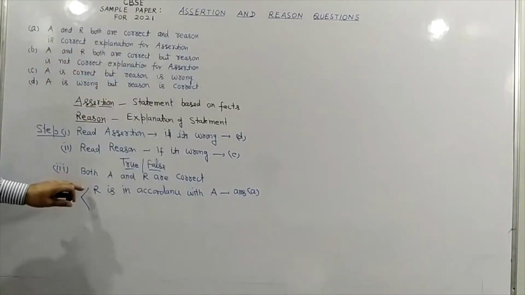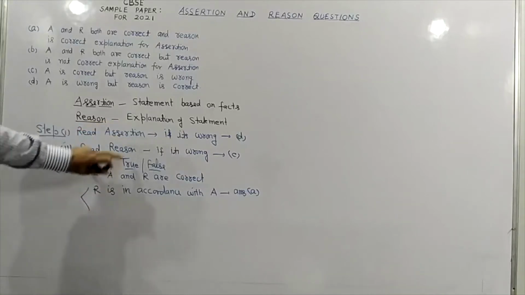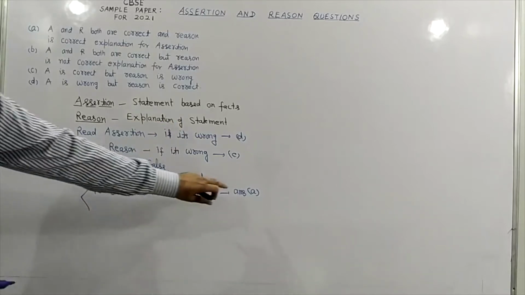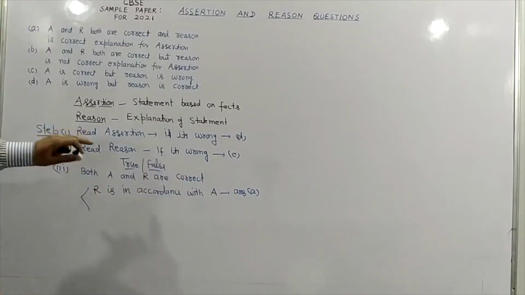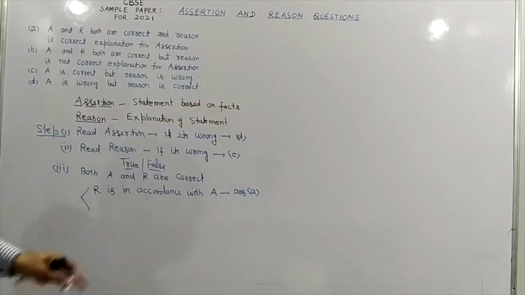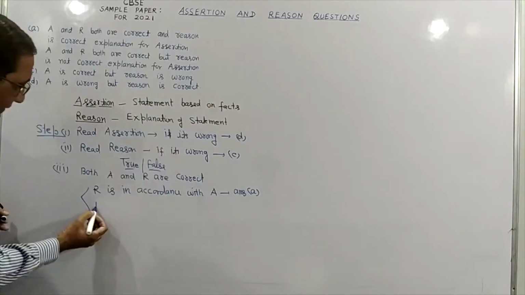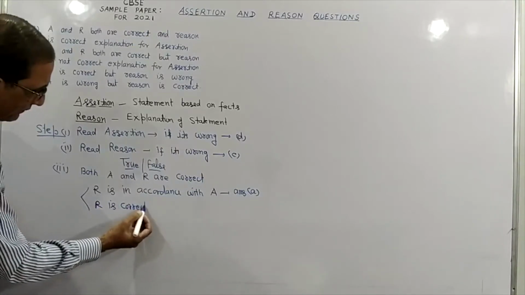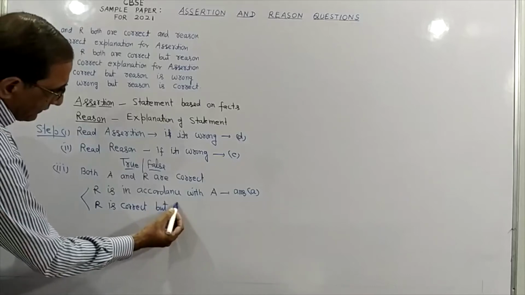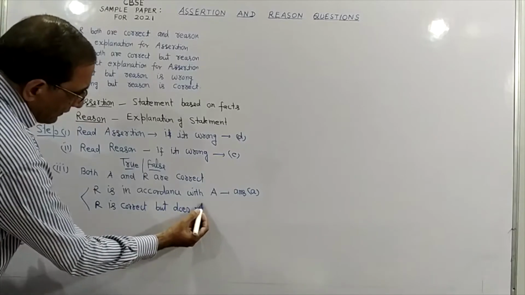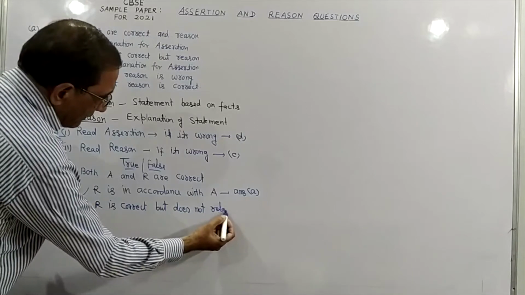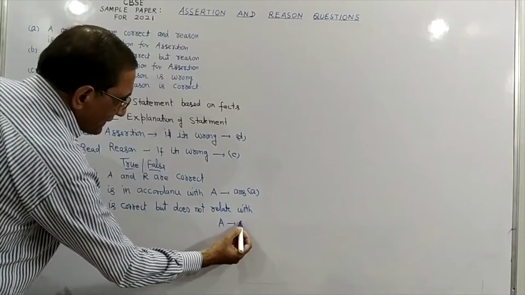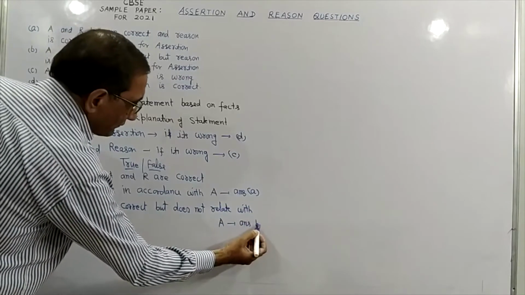It means reason can explain, reason provides explanation of the statement, then it is our answer A. Reason is providing complete explanation of the statement, then you have to mark A. Reason is correct but does not relate with assertion, then our answer will be B.